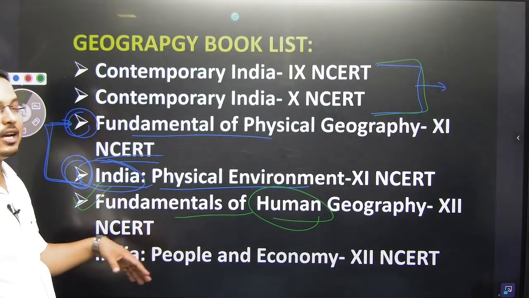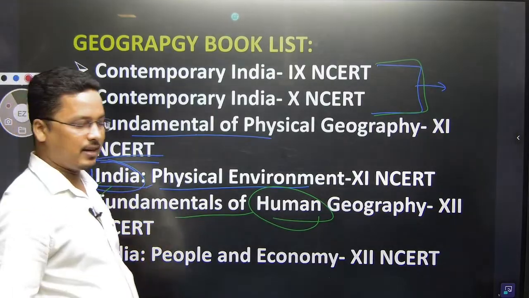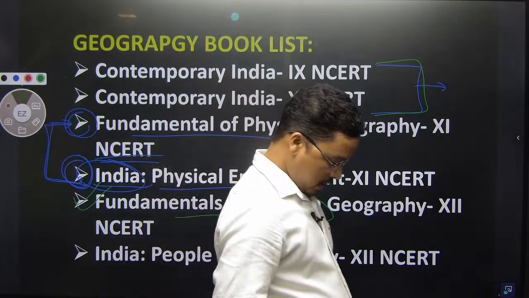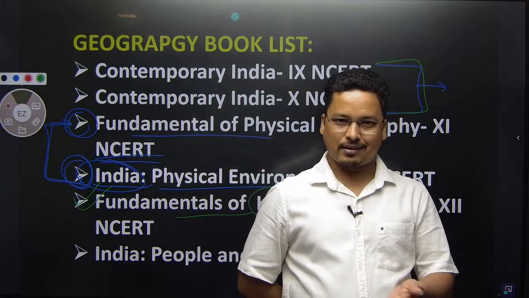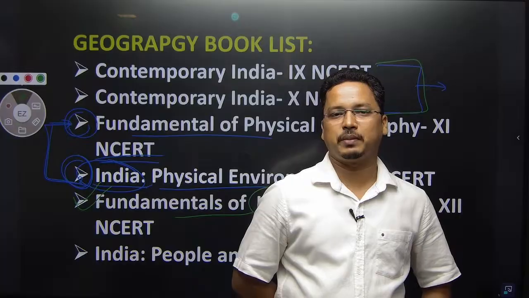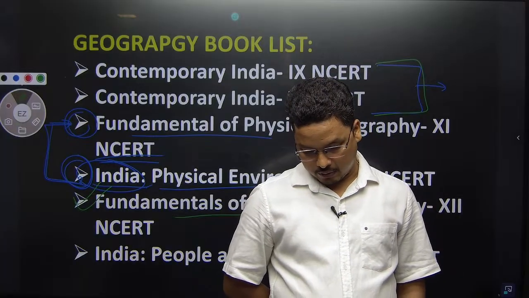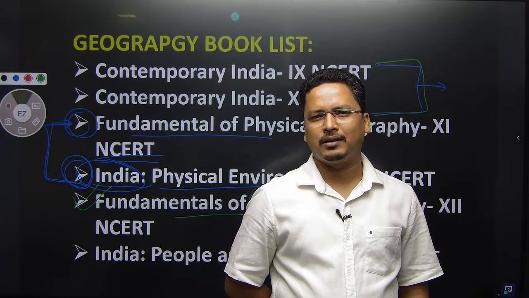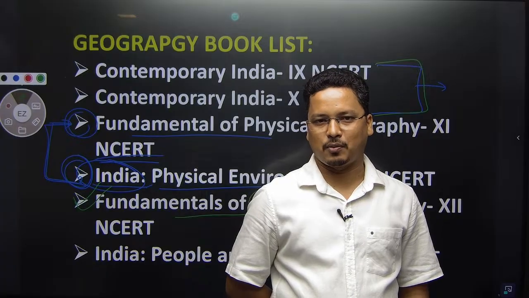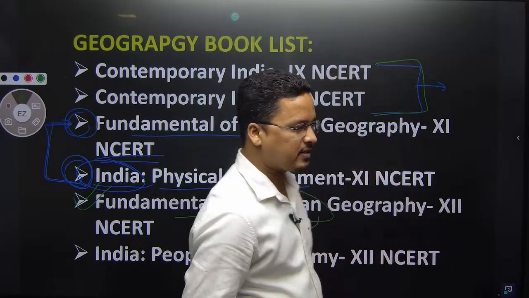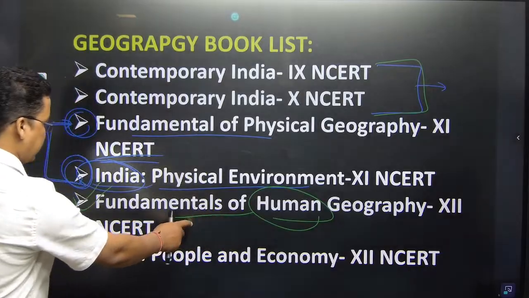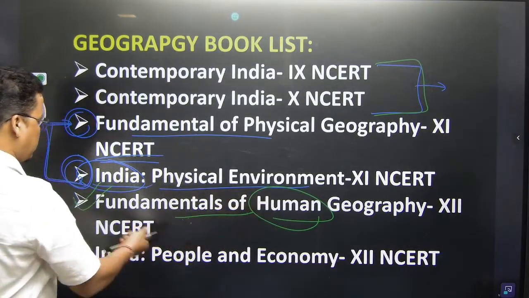ये भी बहुत अच्छा है. तो आपका जो जैसे कि क्वेश्चन आ रहा है, आजकल का जो क्वेश्चन आ रहा है, like this year OCS mains, in OCS mains one question came, what is aging population? Discuss the different dimensions of aging population. So this kind of questions will be covered in this NCERT, Fundamentals of Human Geography.